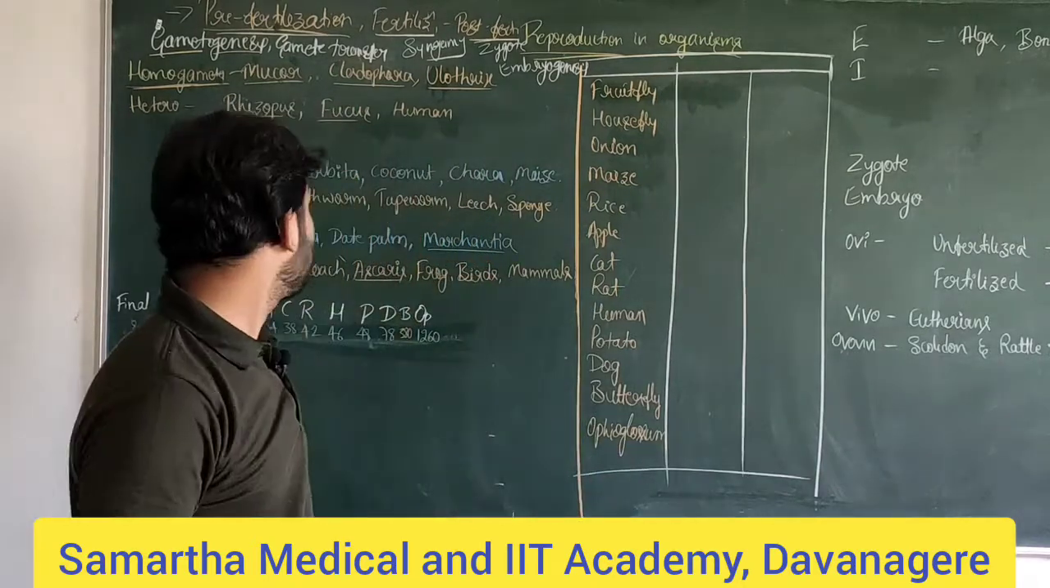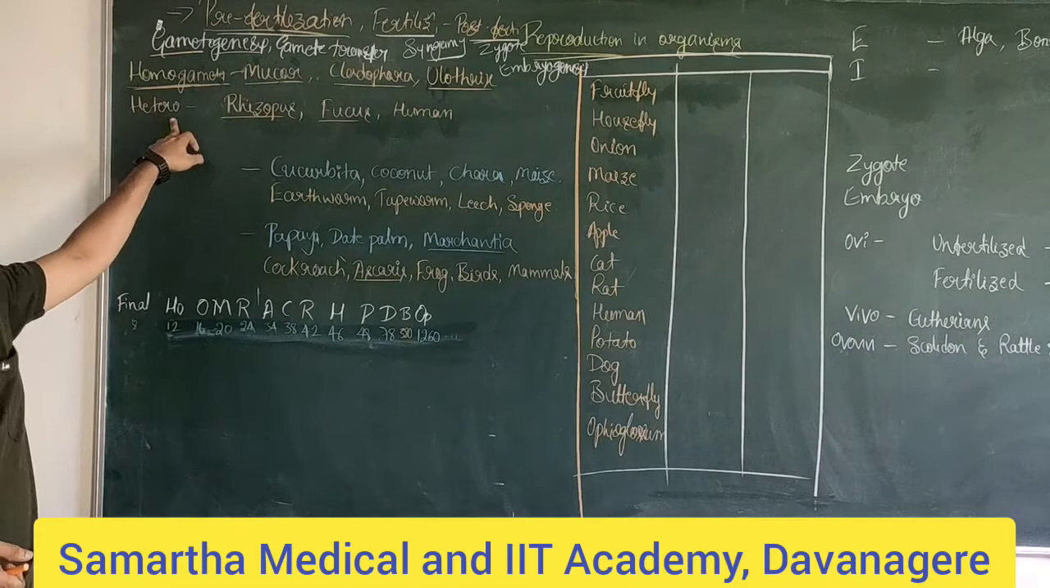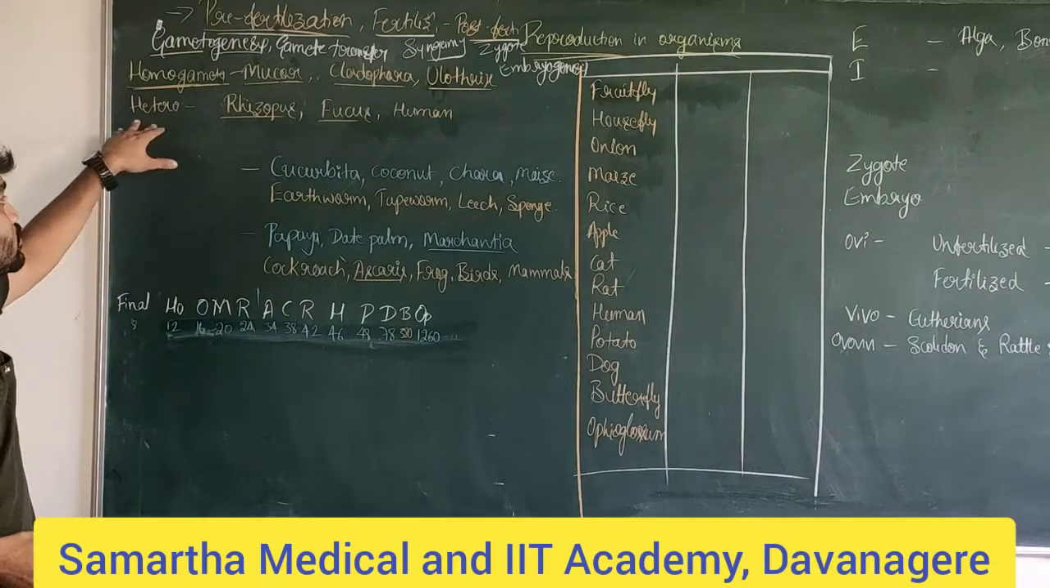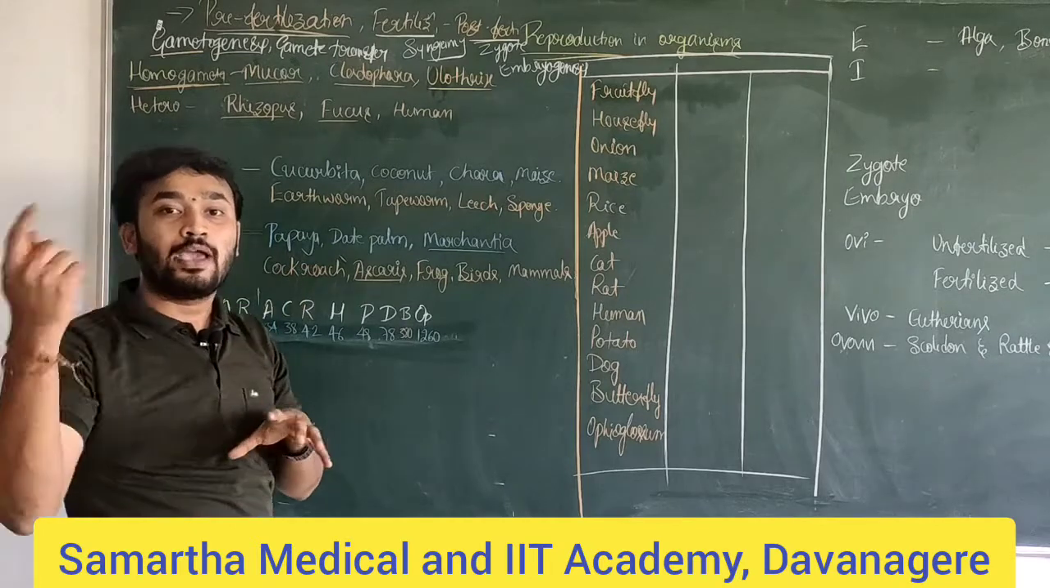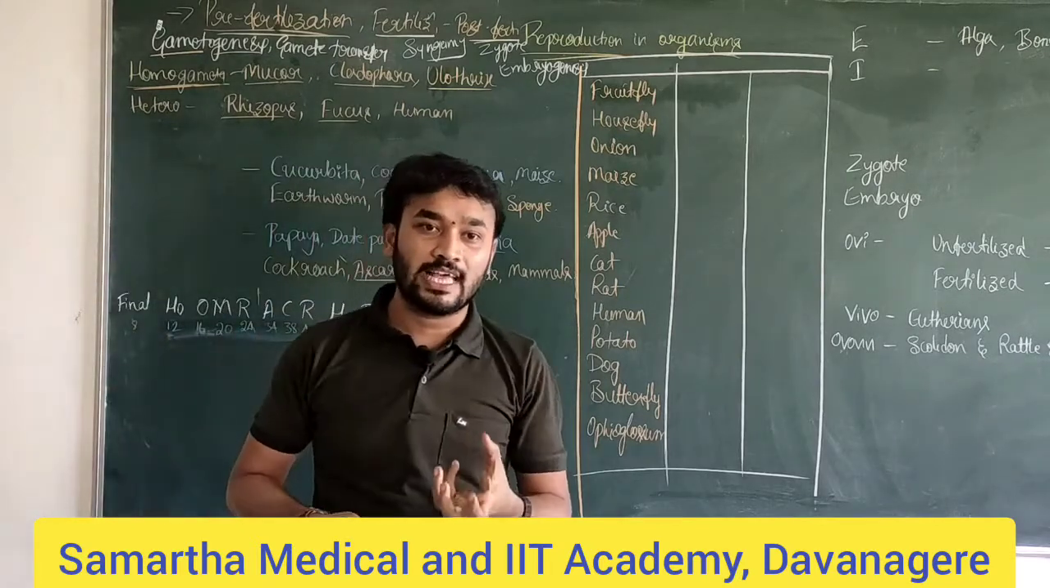The same way, heterogametes. Heterogametes means we can differentiate them into both male and female. For example, human. You can take the example of human.